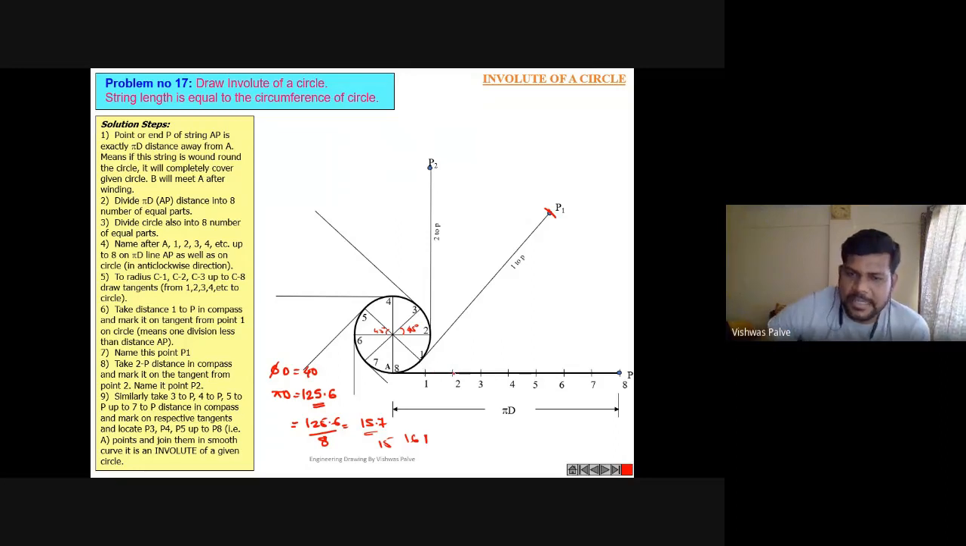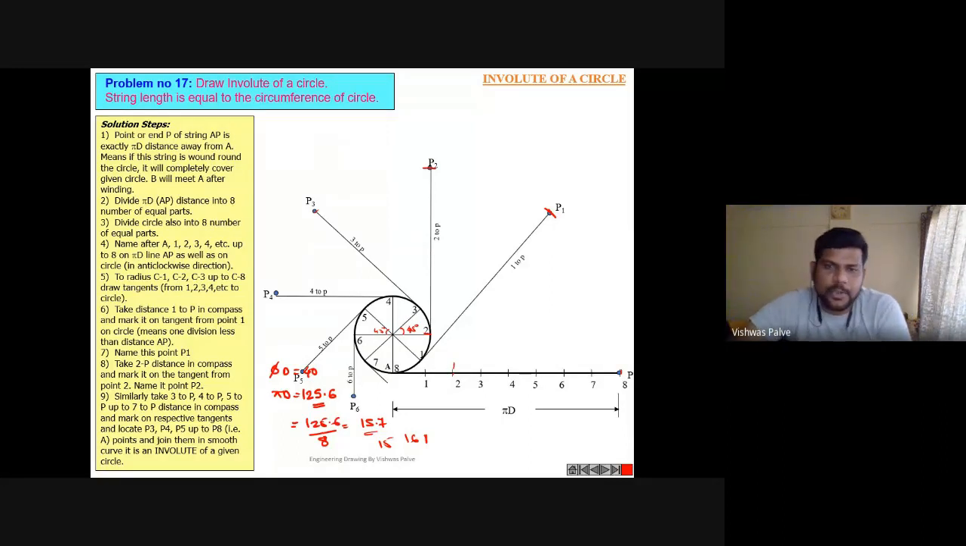Now next, take 2 to P in the compass. Taking point 2 as the center, take the distance 2 to P and cut an arc on that line. Next, 3 to P from point 3, cut an arc, and so on. Can you do that? 1 to P, 2 to P, 3 to P. So you will get some points, and the last point will be point A.